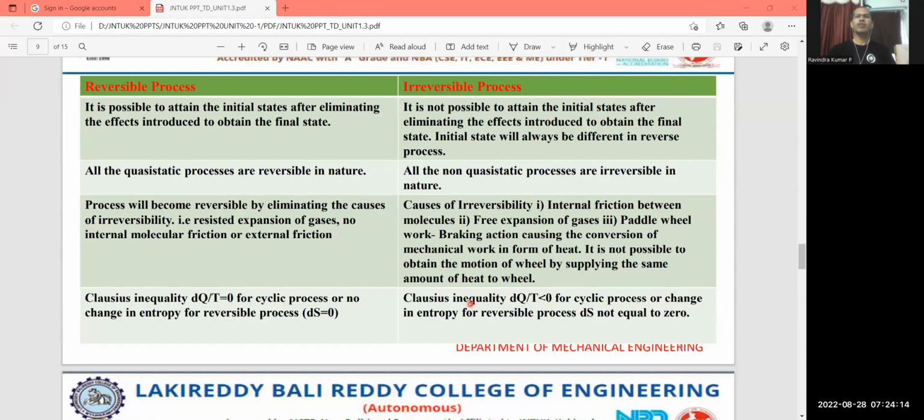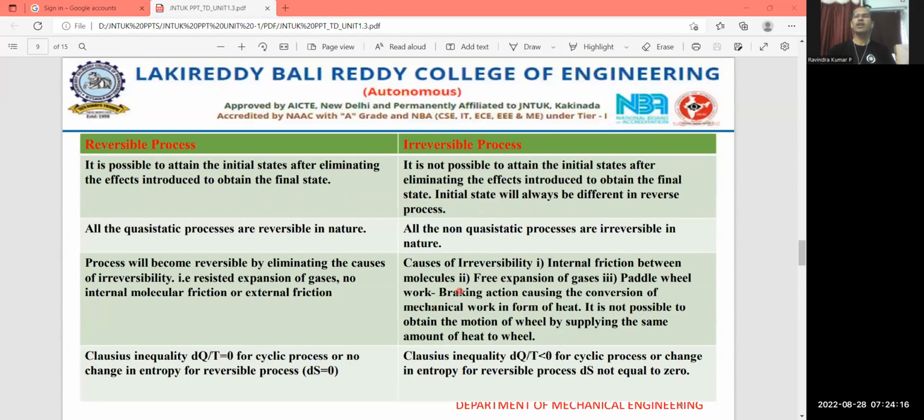Sometimes the question is going to appear as: differentiate the reversible and irreversible process. So for a reversible process, once again reminding, the process is going to be shown as a continuous line from 1 to 2. Whereas in case of an irreversible process, it is represented as a dotted line from 1 to 2. So this is the irreversible process.